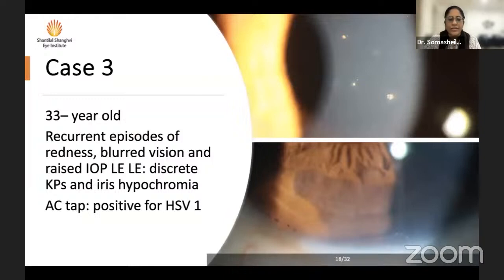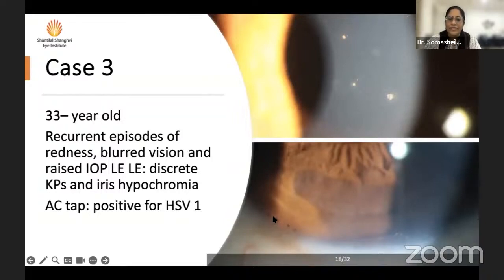Now, for the other few cases, I'm going to show you just a couple of pictures to show the clinical features. This patient is a 33-year-old with recurrent episodes of redness for the past few years, as well as raised IOP in the left eye. See these discrete pigmented keratic precipitates just here and there. Very quiet looking eye, hardly anything.